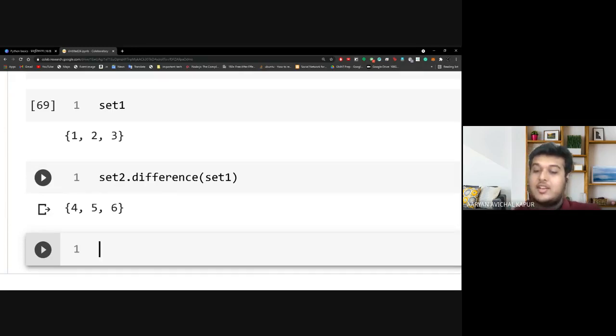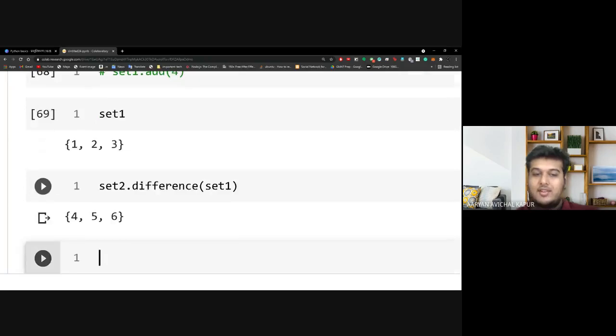Exactly. So, Muskan, you're right. In a set, duplicate values cannot be present. There can only be one of each. So this is how the difference works.